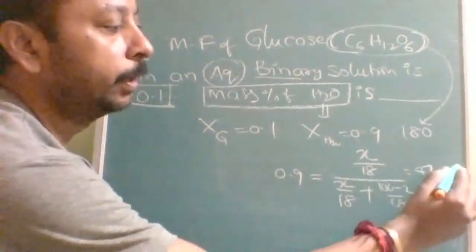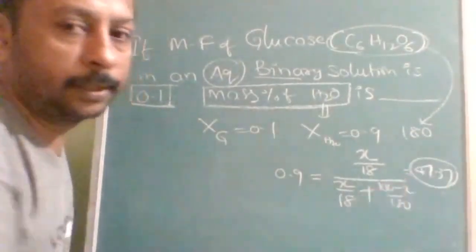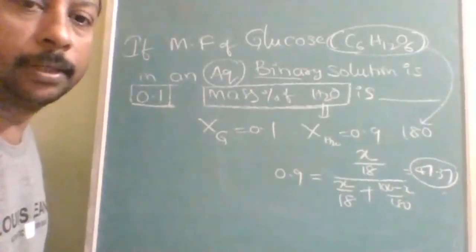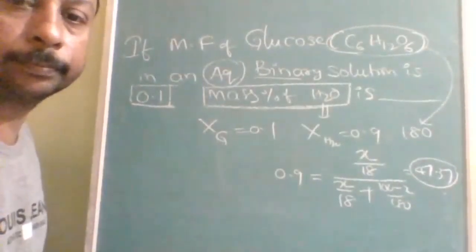47.37. This time in mains it was integer type. So this 0.37 was not important, but in advanced that is also very important. Okay. Attending this type of session will improve your score definitely. Why? Because these questions I am collecting from the previous question papers and strategy. What mistakes the students have made in their examination, which word was difficult, and which sentence made them give the wrong answer. Understood? So this 1 hour or 1.5 hours is going to be valuable. So try to be regular to this lecture. Okay. Hope you all the best.